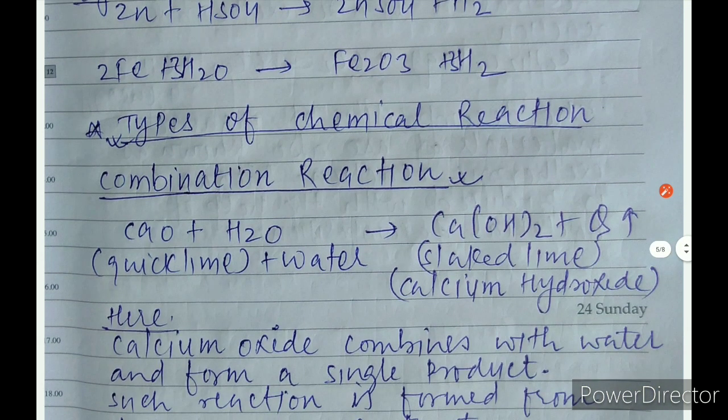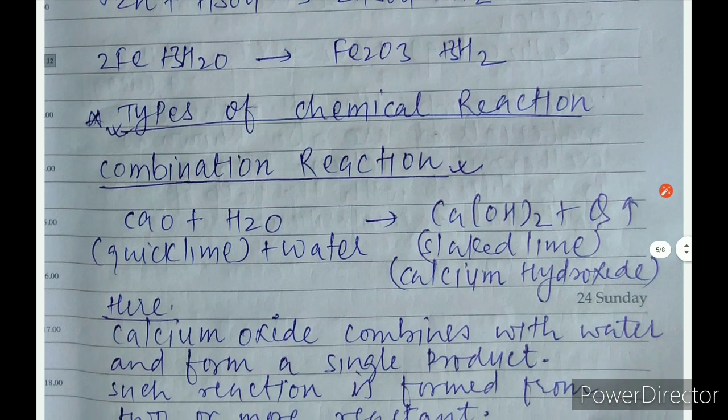Now the types of reaction. The first type of reaction is the combination reaction. Combination, it is very clear from the name. Combination reaction. See this reaction. Calcium oxide, that is quicklime, reacts with water and forms calcium hydroxide.